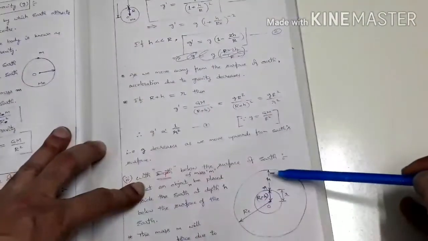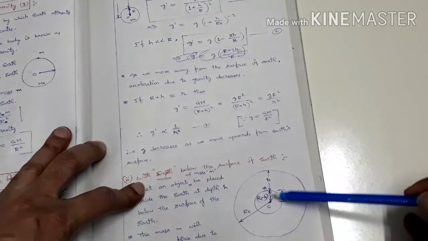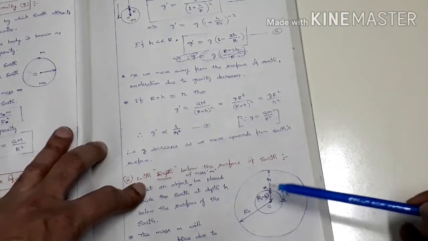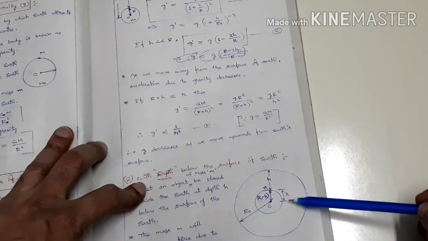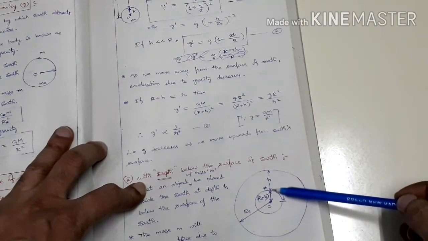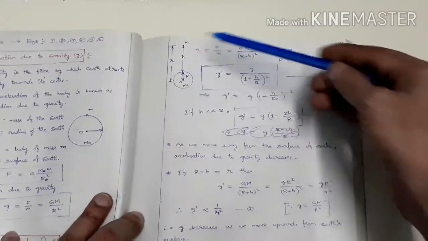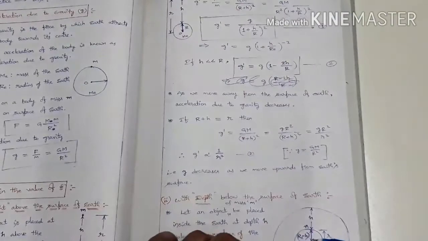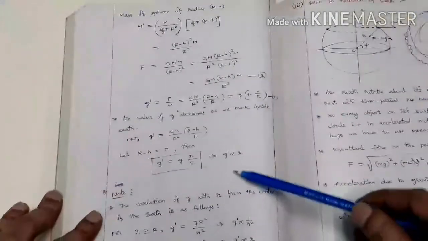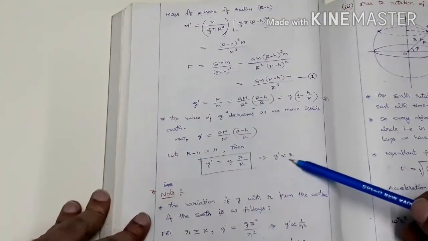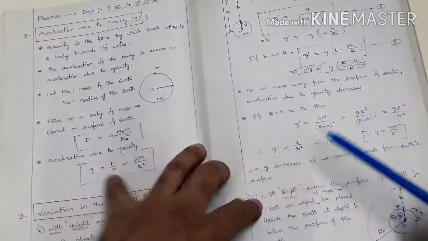If we move towards the center of the earth, g also decreases. But in terms of small r, small r increases here. In this case this is the small r, in this case also this is the small r. So here g dash is directly proportional to r, there g dash is inversely proportional to r square.